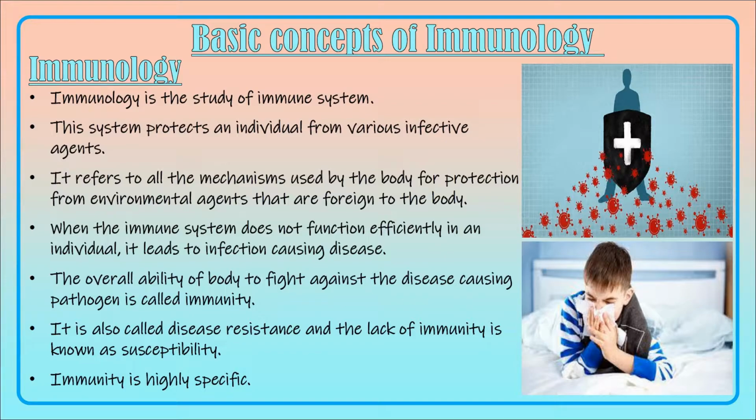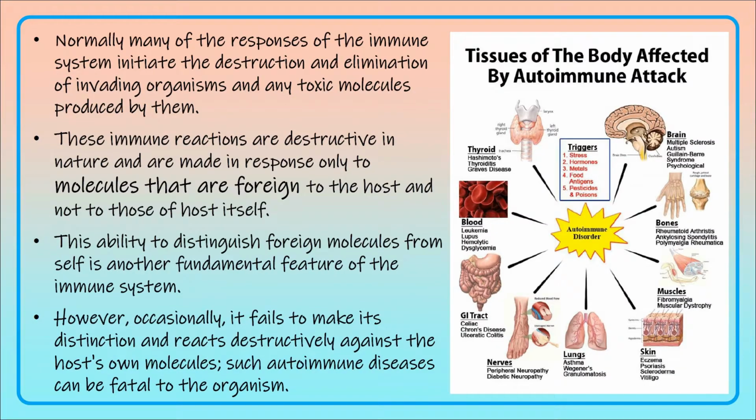This is the definition of immunity. What is immunity? The overall ability of the body to fight against any disease-causing pathogen is called immunity. This immunity is otherwise called disease resistance, and the lack of immunity is known as susceptibility. Immunity is highly specific. Normally, our immune system will work for the destruction and elimination of the invading organism.